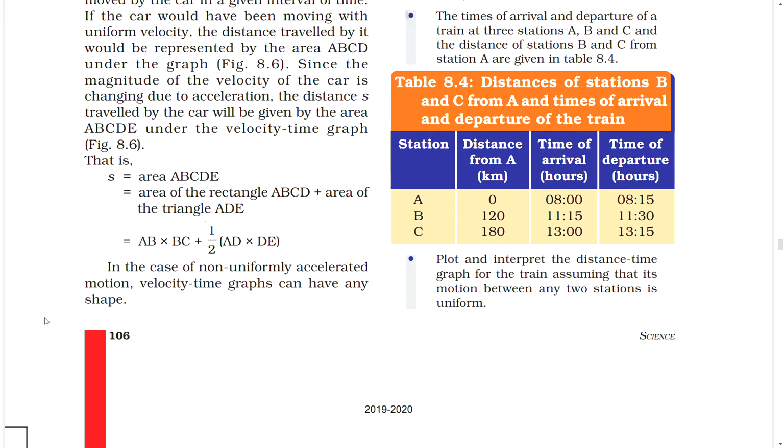That is, S equals area ABCDE, which equals the area of rectangle ABCD plus the area of triangle ADE, equal to AB into BC plus half AD into DE. In the case of non-uniformly accelerated motion, velocity-time graphs can have any shape.